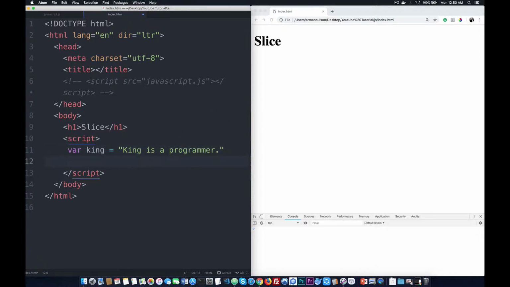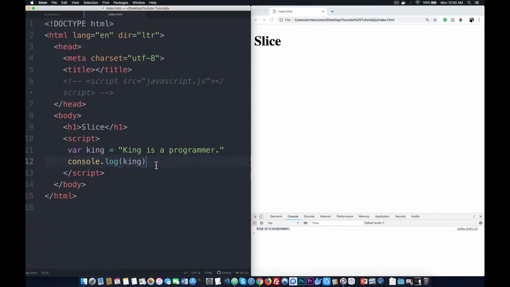Then save natin. Ayan. Then, sa console, try natin king. Ayan. So, king is a programmer. Then, console na lang natin. Console.log. Ayan. Then, king. Save, refresh. Ayan. King is a programmer.